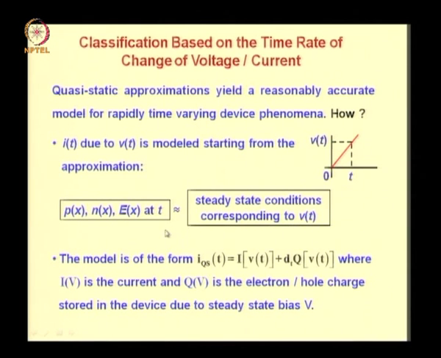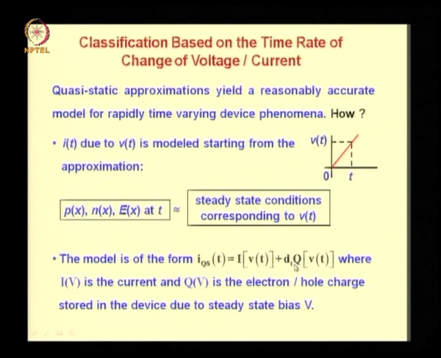And the result of this derivation from these conditions is a model of the form I = I(V(t)) + d/dt of q(V(t)), where I(V) is the DC current-voltage model, and q as a function of V is a DC charge-voltage model. So, I(V) is the current and q(V) is the electron-hole charge stored in the device due to steady state bias V.